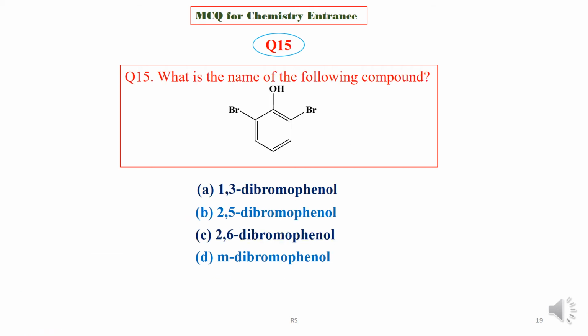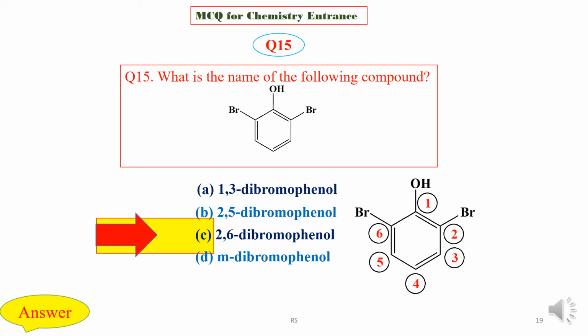Question 15. What is the name of this following compound? See the structure of this compound, bromophenol, and find the correct name among these 4 options. We are now going to check the answer key, and the right option is option C, that is 2,6-dibromophenol. The numbering of these ring carbons: the phenolic carbon is number 1, so the 2 bromines are at carbon numbers 2 and 6.